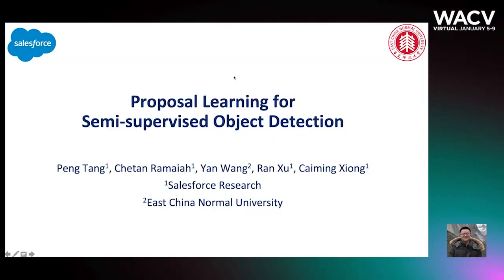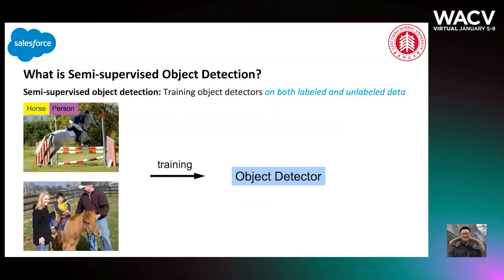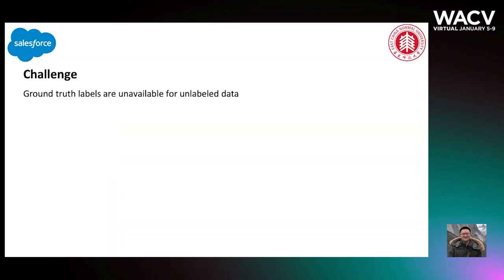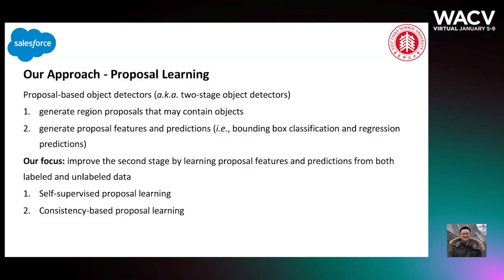It's my honor today to introduce our proposal learning approach for semi-supervised object detection. We all know that semi-supervised object detection trains object detectors on both labeled and unlabeled data, so it can benefit object detectors from large-scale unlabeled data on the Internet. For labeled data, it is straightforward to use ground truth labels to get training information, but for unlabeled data, due to the unavailability of ground truth labels, we cannot train object detectors on unlabeled data directly.